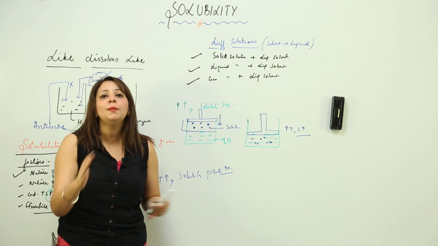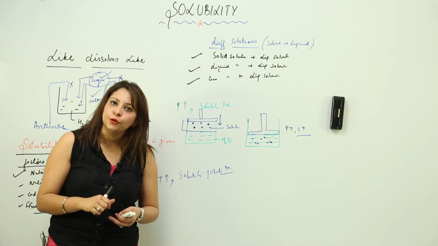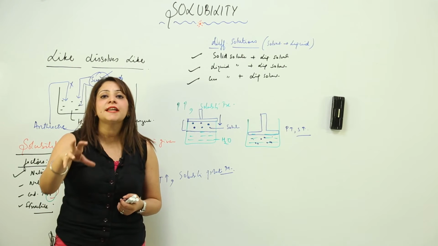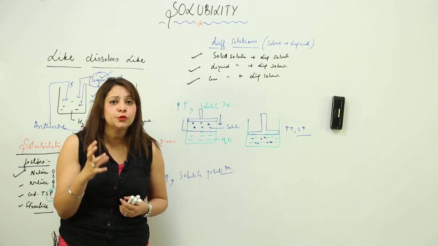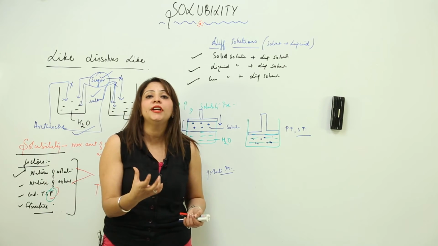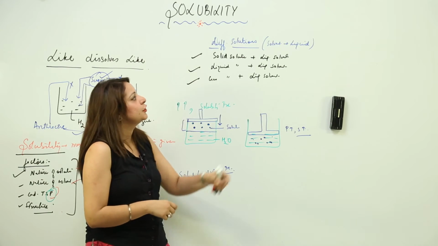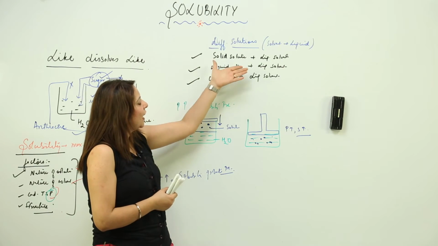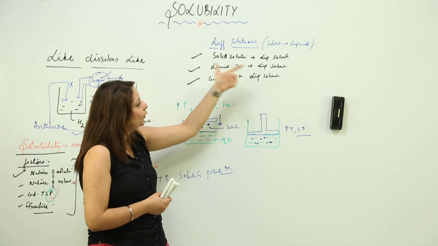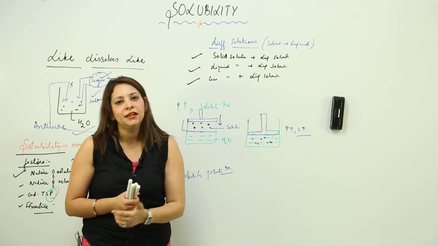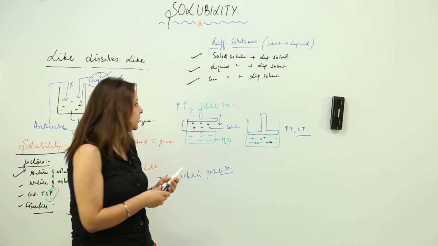But when we talk about their nature, we say that they are liquid solutions, because the name that is assigned to the solution depends upon the state of the solvent, because the solvent is the one which decides the state, right? So likewise we have 3 solutions: in one the solid is dissolved in liquid, another liquid in liquid, and third gas in liquid, right. So let us check their solubility.